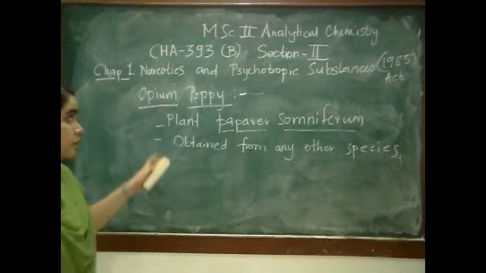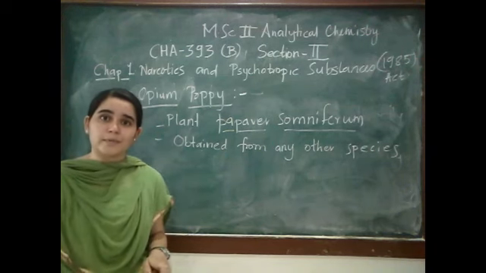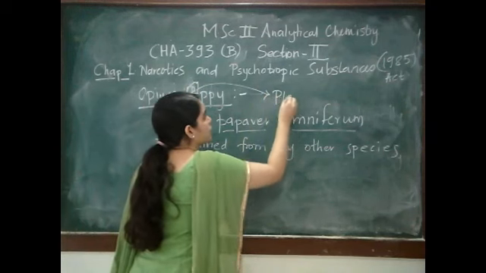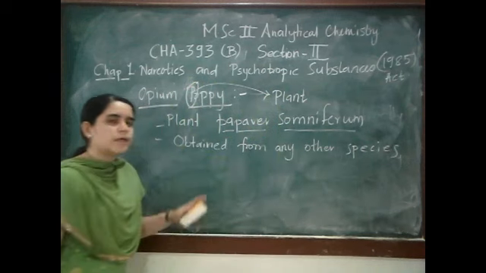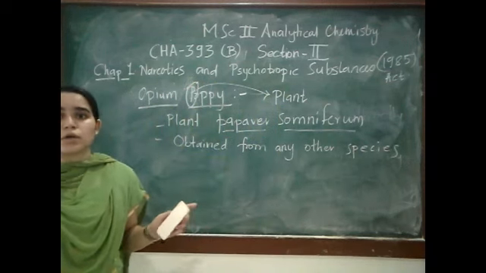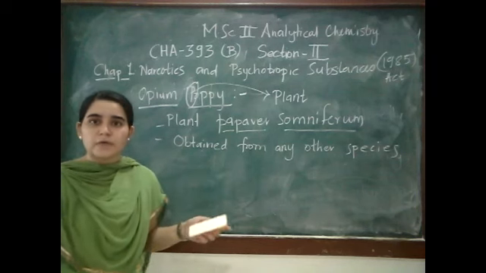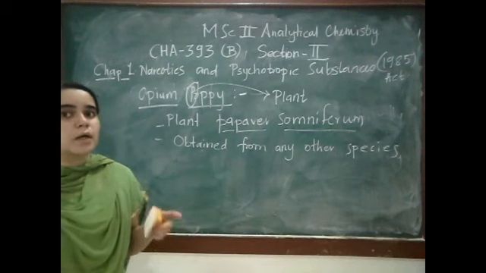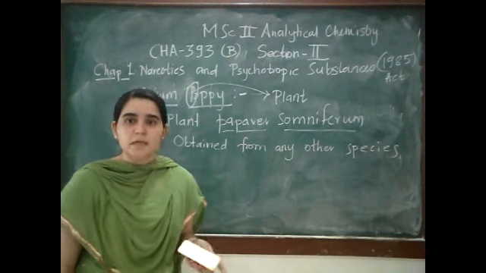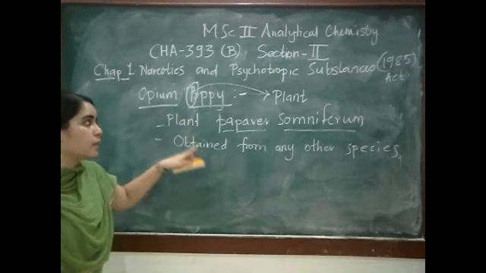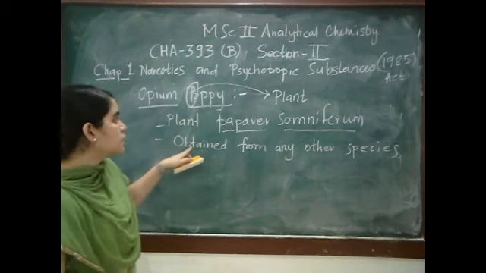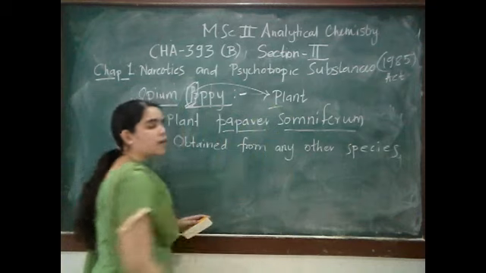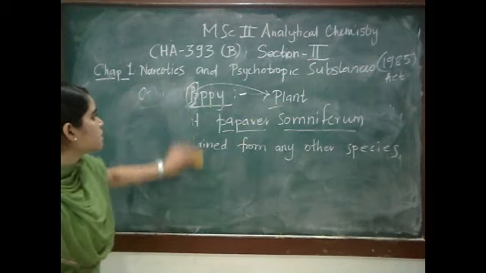The important point to remember here is that poppy can be used for the plant. Whenever it is said opium poppy, it is talking about the plant itself. We will see the next point, then you will come to know why, because there are different words like poppy straw, poppy seed. So when to use which term? Now here we are talking about the plant. So you can remember it this way, that poppy stands for plant.